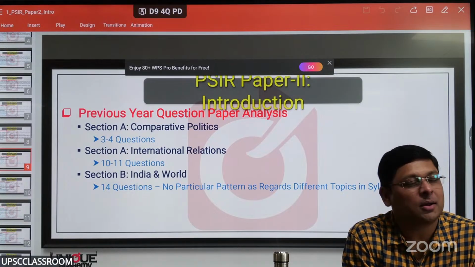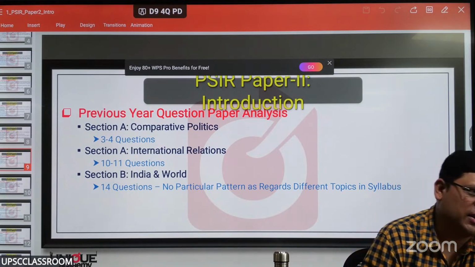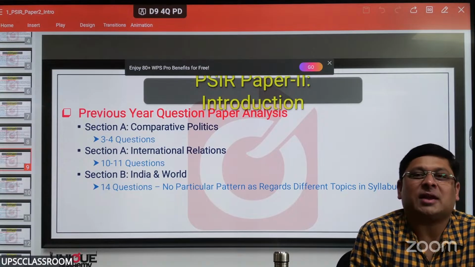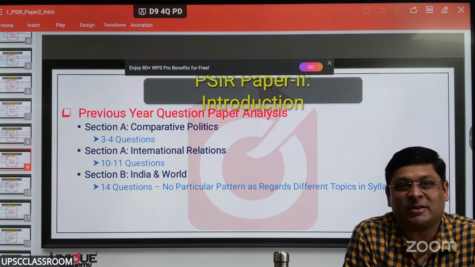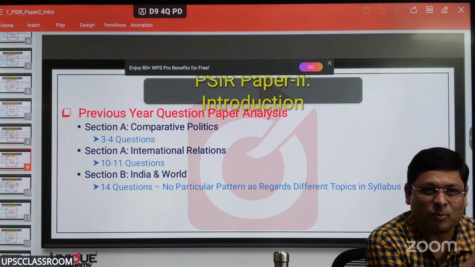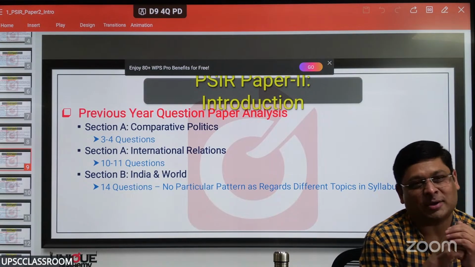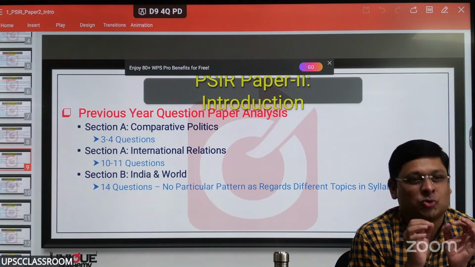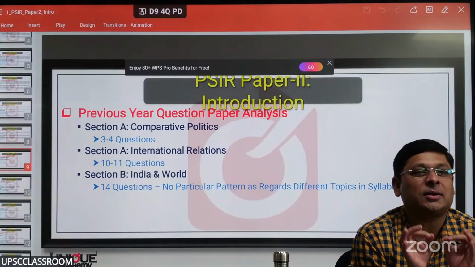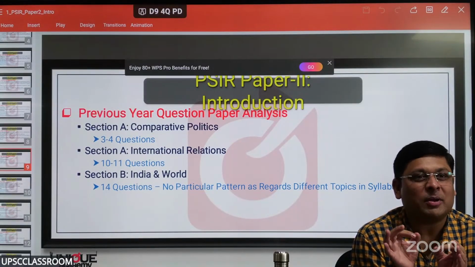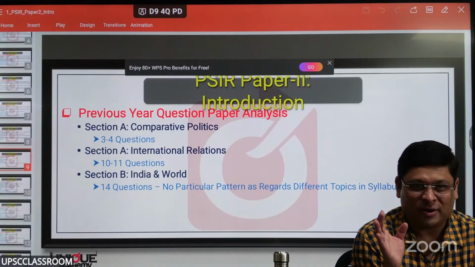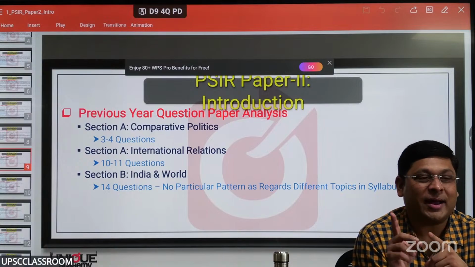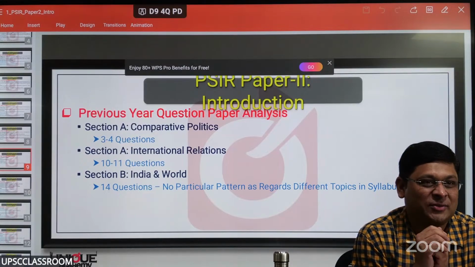What UPSC does behind the curtain, nobody knows. But many people say that there is rationalization. What is rationalization? They understand that political science students have an extra advantage in paper 2. If they see the content coming from political science, core content, they would cut your marks. That is the probable kind of assessment that we have. So the simple solution is to write in simple language in paper 2. Keep that entire paraphernalia, all those weapons, for optional only. Do not write in the manner you write in optional as far as GS is concerned.